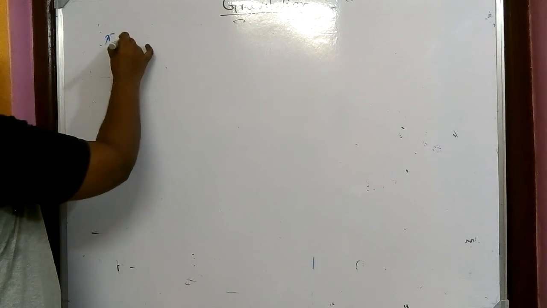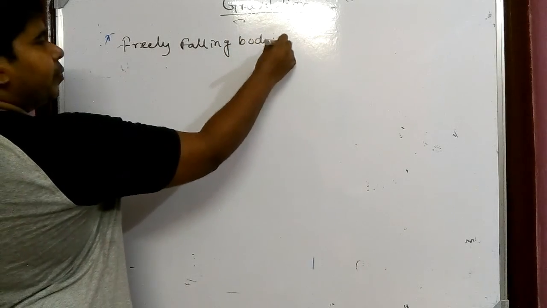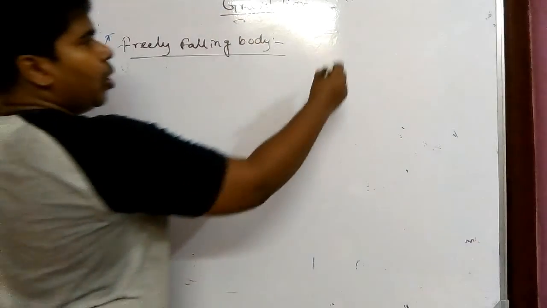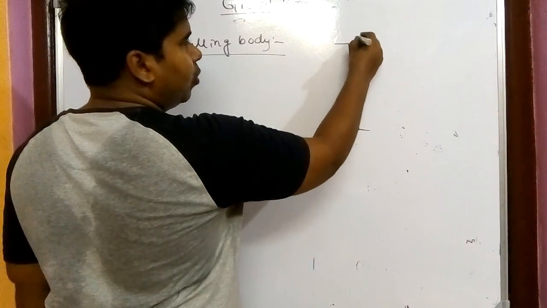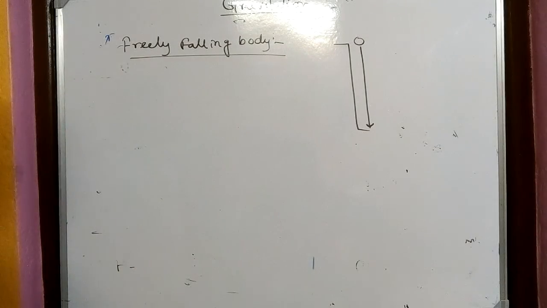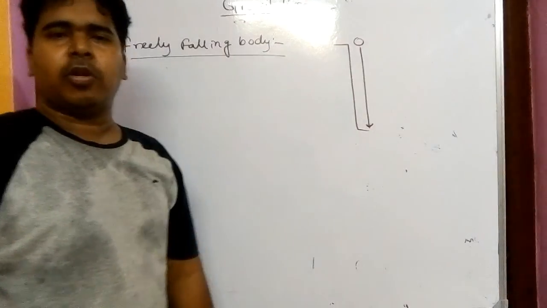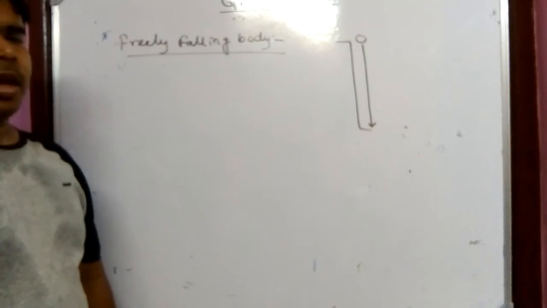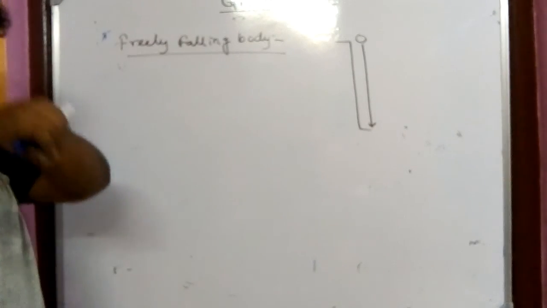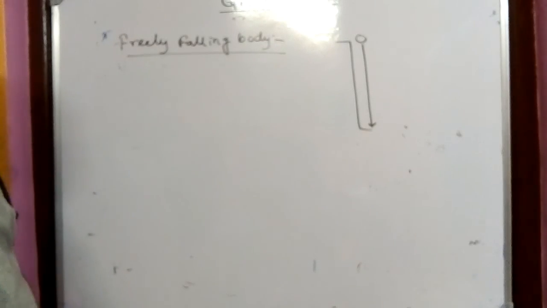Now we are coming to freely falling body. Freely falling body means when a body is coming downward from a height. That is known as a freely falling body, and we assume that here no other opposition force is acting on the body. The body is coming downward, and if I want to find the motion of the body, how can we do it? For that we need some equations. What are they? Let's see.